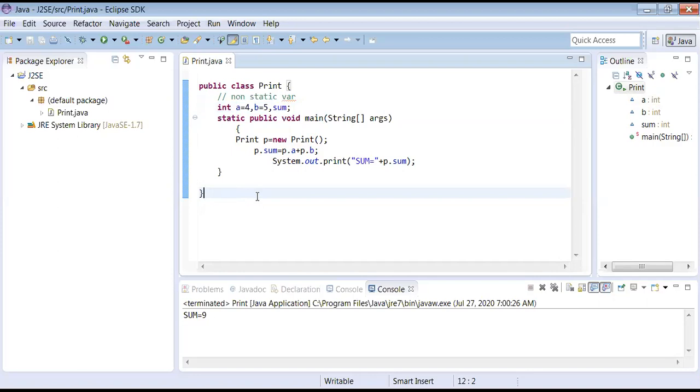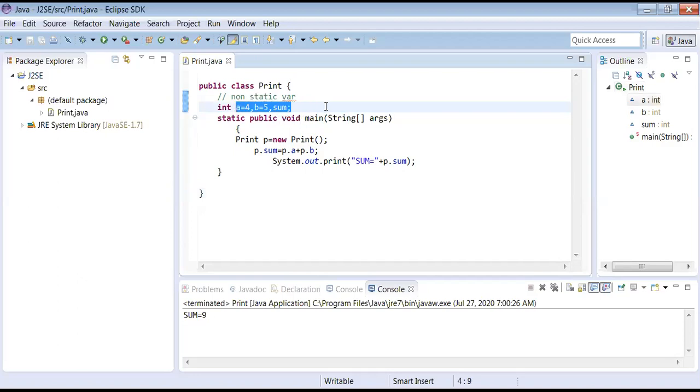You understood why I created an object? Why I told you, when we declare a variable outside of the main method, it is automatically non-static.